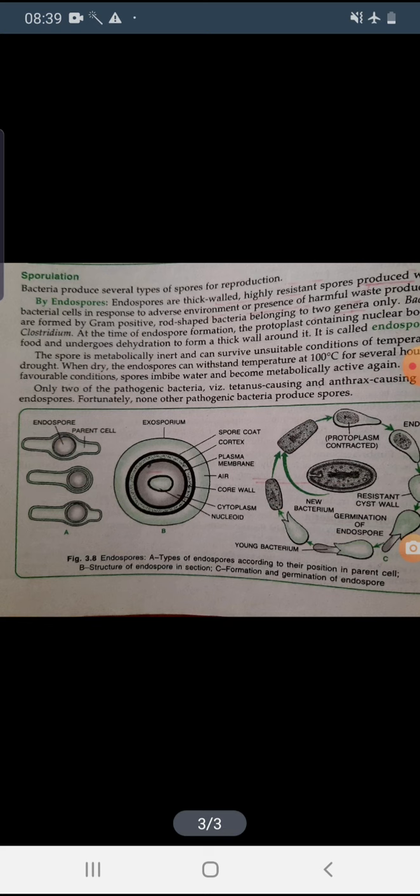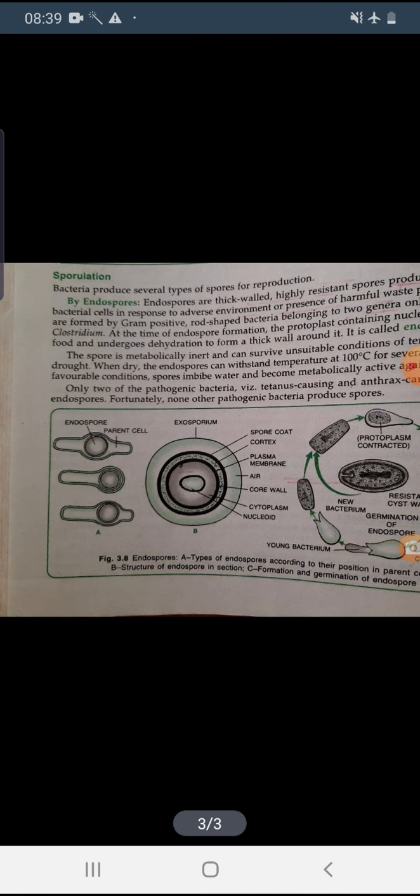So these are formed by gram positive, rod shaped bacteria belonging to two genera only, Bacillus and Clostridium. Okay, so these endospores are formed by the gram positive and rod shaped bacteria, the Bacillus and the Clostridium.